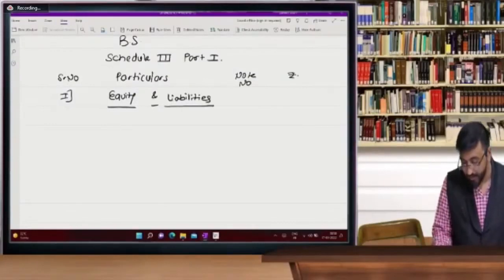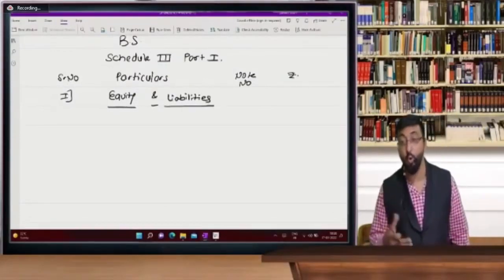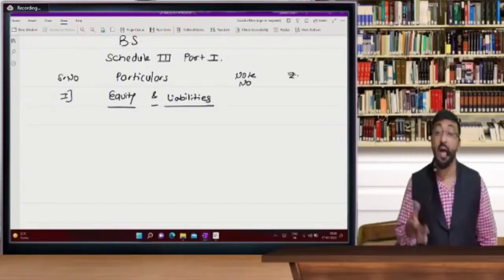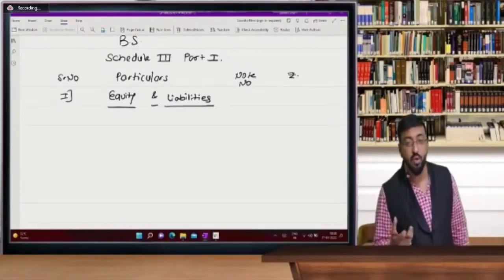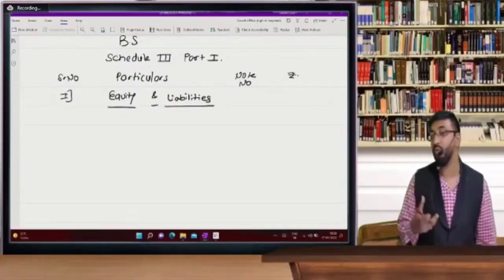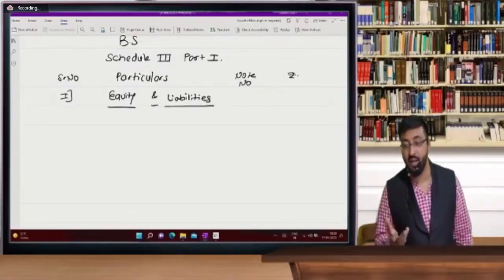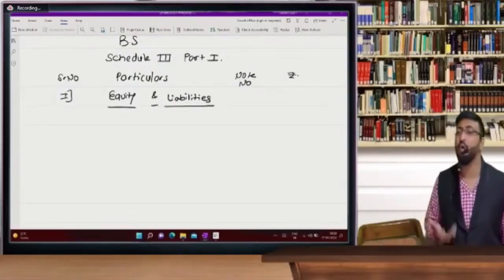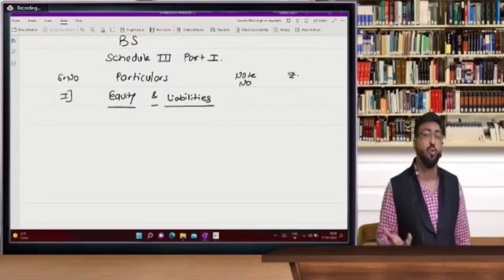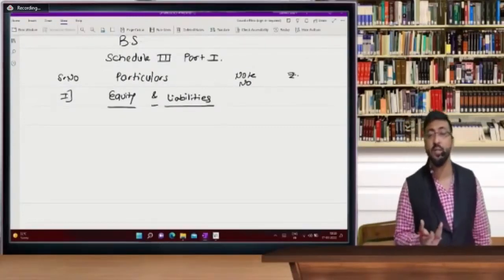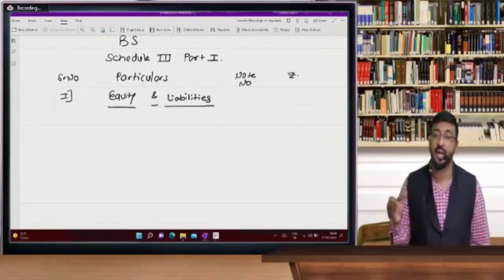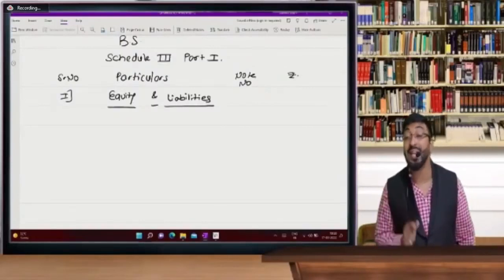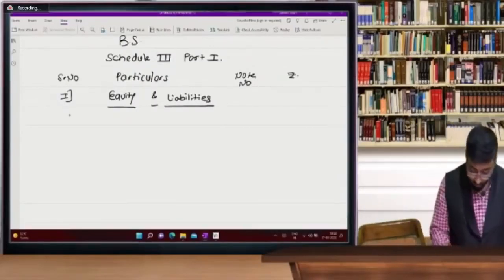Equity and liabilities. See, equity means shareholders fund, owners fund, and liabilities are outsiders. So those who are very new, understand liability because they have given us some money or we have to pay them, so it is called as liability. Liability means obligation. And the shareholder's money, owner's equity, owner's money, that is also called as equity. Okay. So this is number 1.